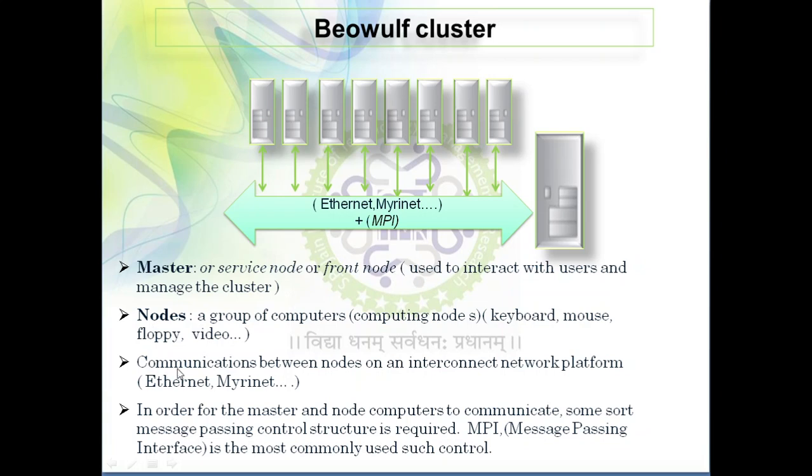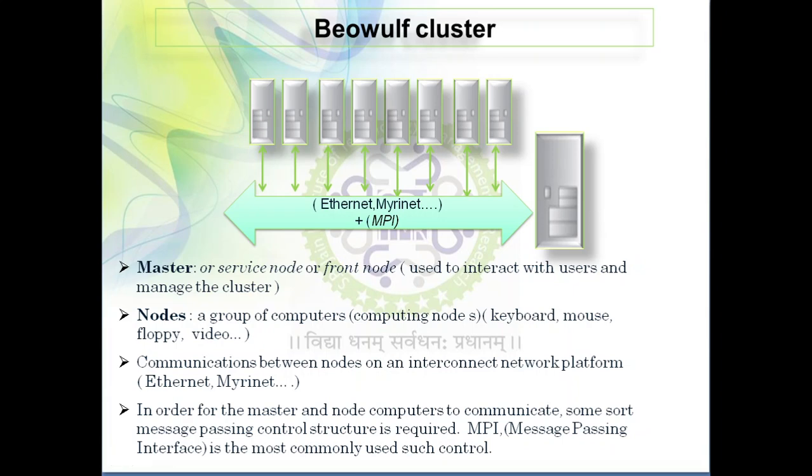In the nodes, there is a group of computers, computing nodes, with keyboard, mouse, floppy. They take data, complete it, and give it to the master.